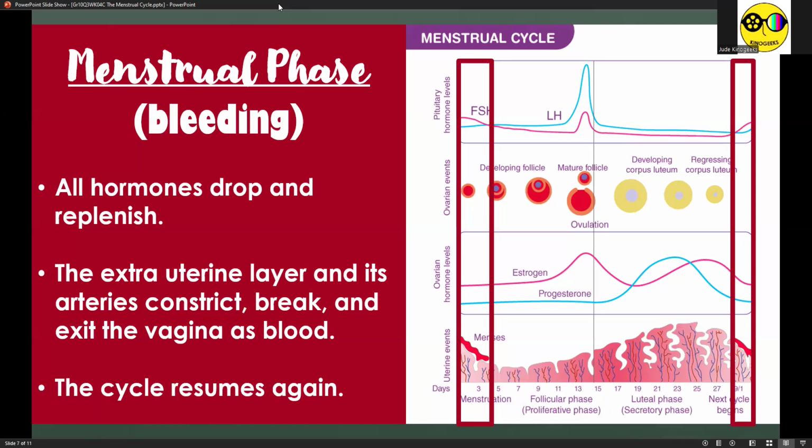So after menstruation, which is expected to be a maximum of 7 days, then follicular, then ovulation, then luteal, then back to menstrual phase again.